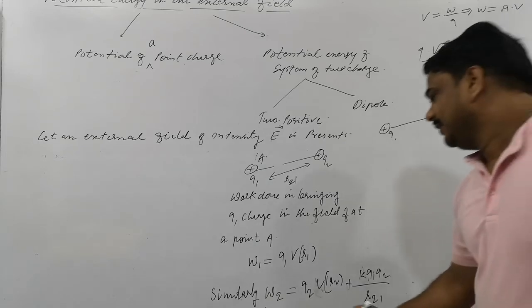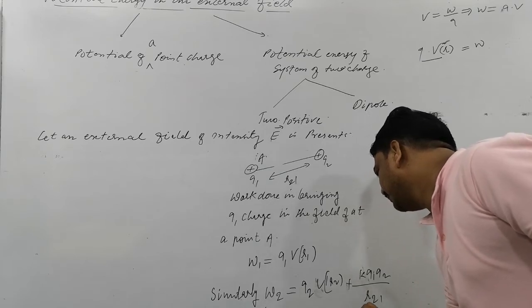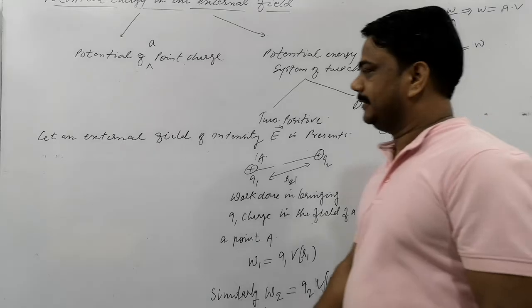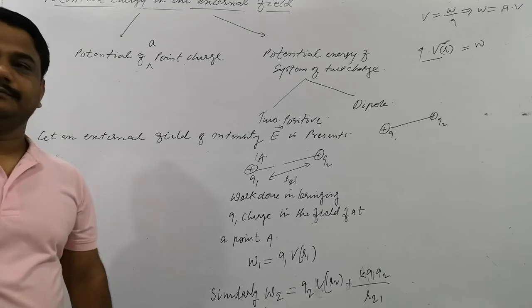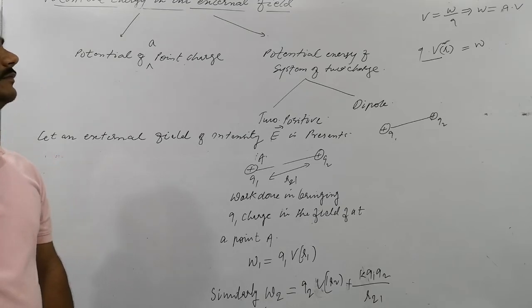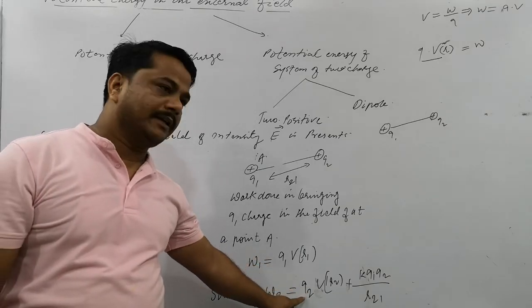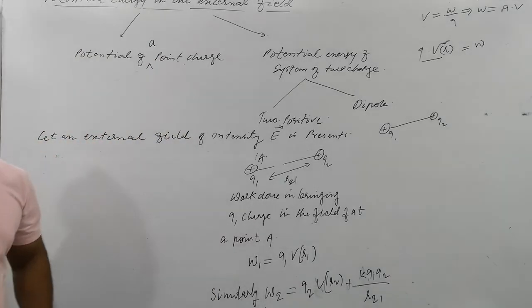Right now, the total work done is W1 plus W2. Add them please. And what is coming? You tell me please. Total work done is q1 V(R1) plus q2 V(R2) plus K q1 q2, against repulsion.